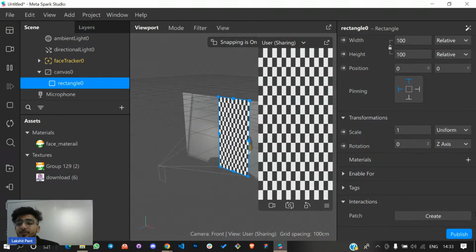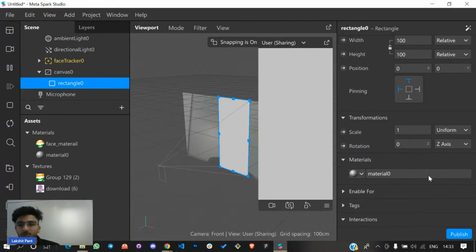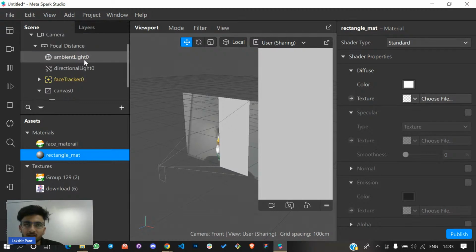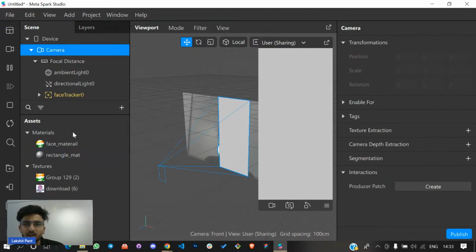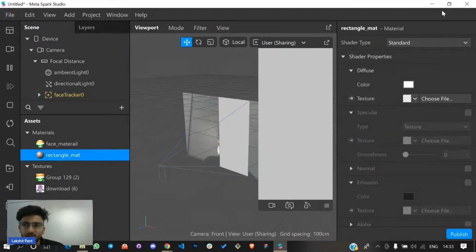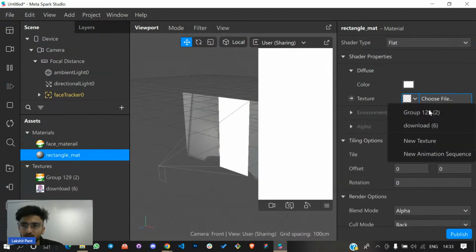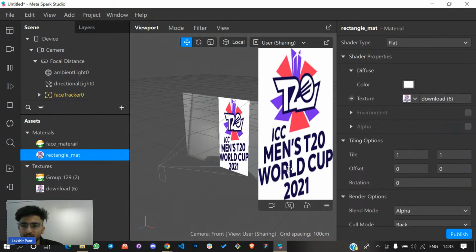Now again, I will give some material to it. I'll click on the materials option and click on create new material. Now you'll see an extra material has been added. I'll choose it for the rectangle. Right now, I'll go to the camera texture. I'll go to this rectangle, choose flat, and choose this texture to download. Now you can see something like this.